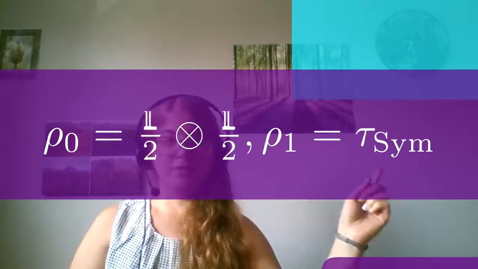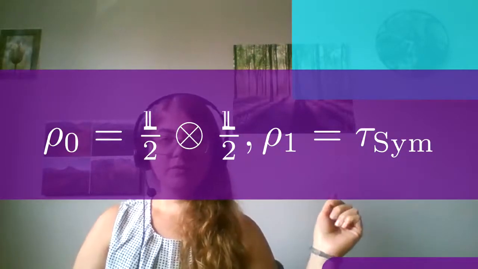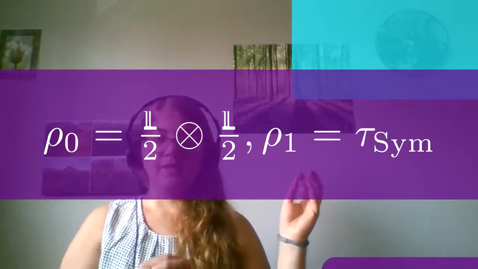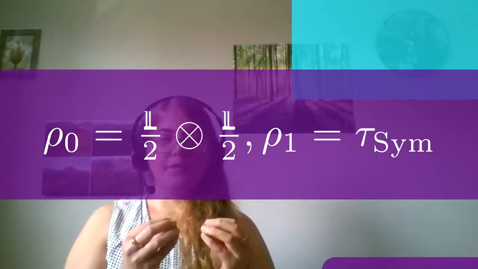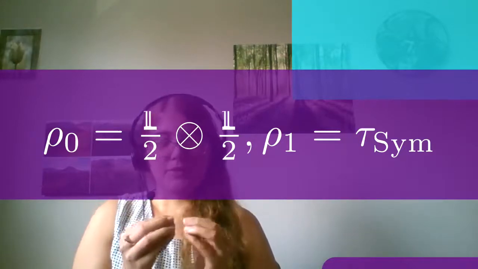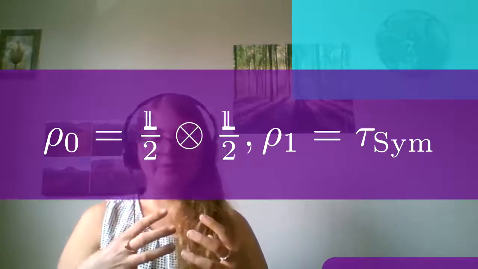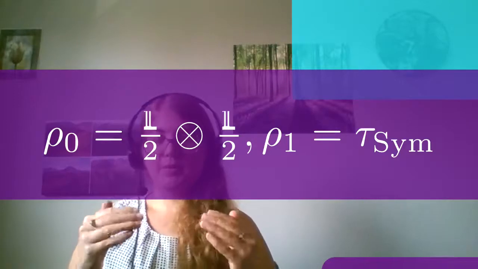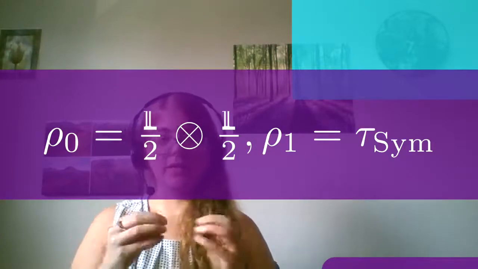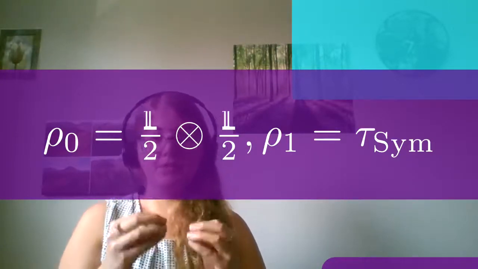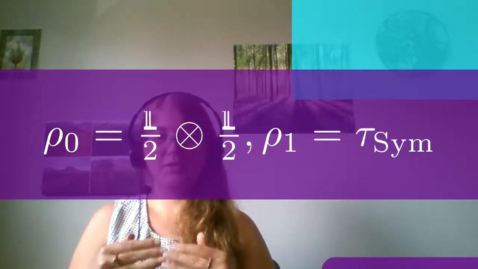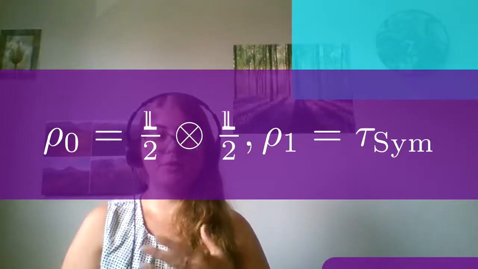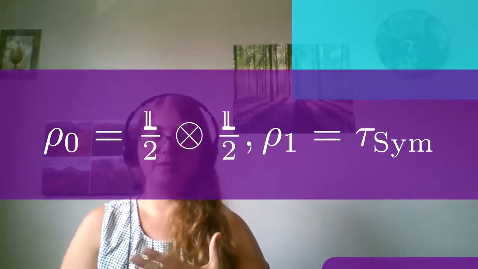And consider, say, rho 1 is just your normalized projector in the symmetric subspace. If you look at the encrypted output for both of these entries, they're not going to equal each other. So we're not going to have a one-to-one norm that is equal to 0. We can't have a perfectly secure TQPB scheme when our entry is not in the symmetric subspace. So that's why we have to restrict our input to being in the symmetric subspace.